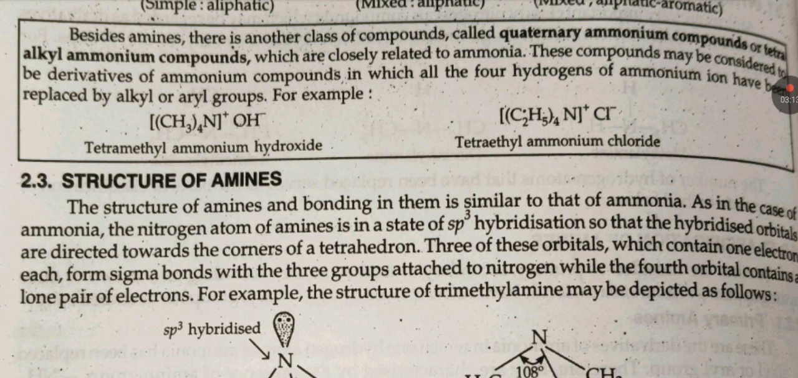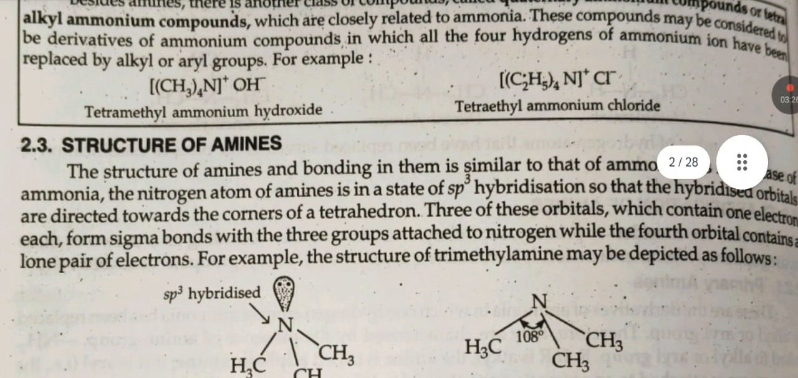Besides amines, there is another class of compounds called quaternary ammonium salts or tetraalkyl ammonium compounds, which are closely related to ammonia. These compounds may be considered to be derivatives of ammonium ion in which all the four hydrogens of the ammonium ion have been replaced by alkyl or aryl group. For example, tetramethyl ammonium hydroxide, tetraethyl ammonium chloride.